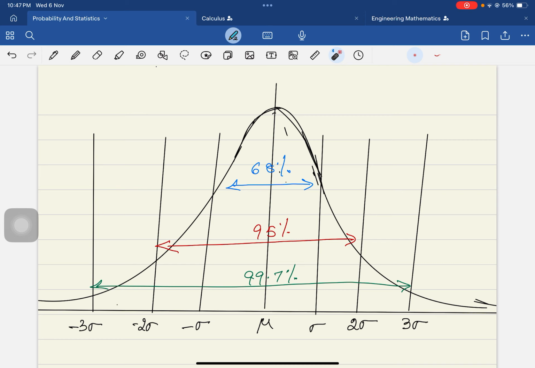The width of the curve, and the area under the curve, keeps increasing. And for plus or minus 3 sigma, 99.7% of the data is occupied. The area is 99.7% for plus or minus 3 sigma, 95% for plus or minus 2 sigma, and 68% for plus or minus 1 sigma.